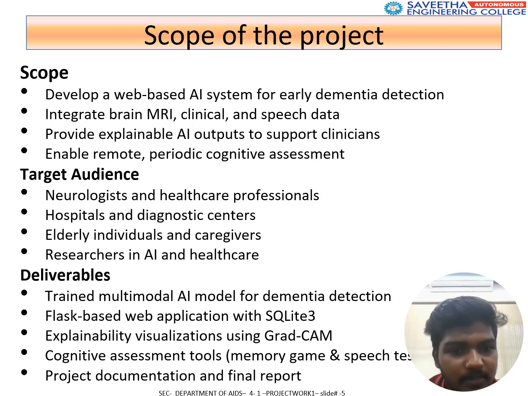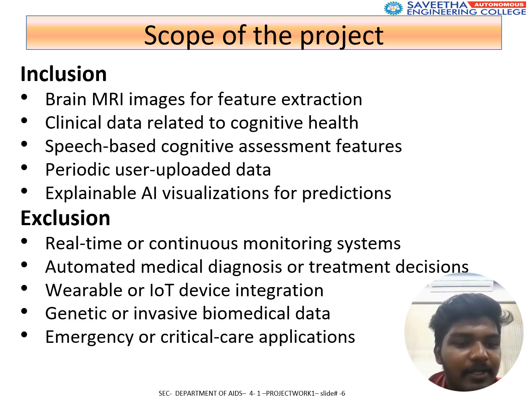And the scope of the project: develop a web-based AI system for early dementia detection. The target audience is neurologists and healthcare professionals, hospitals and diagnostic centers. Deliverables: a trained multimodal AI model for dementia detection, a Flask-based web application with SQLite3, and explainability visualization using GradCAM.